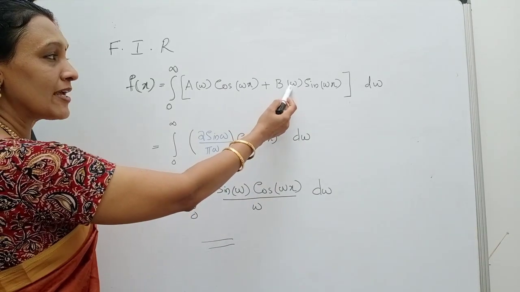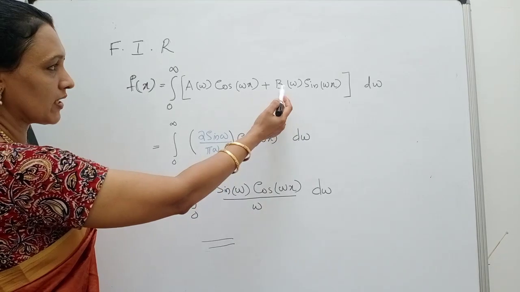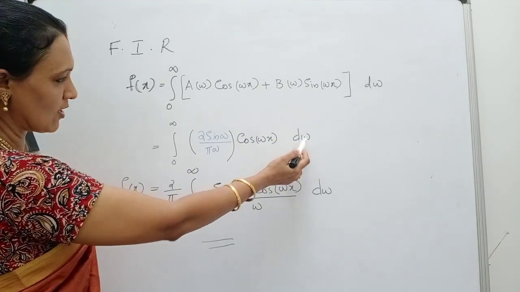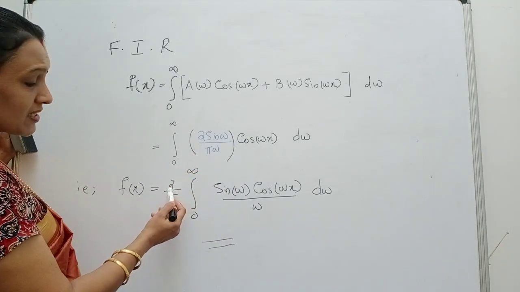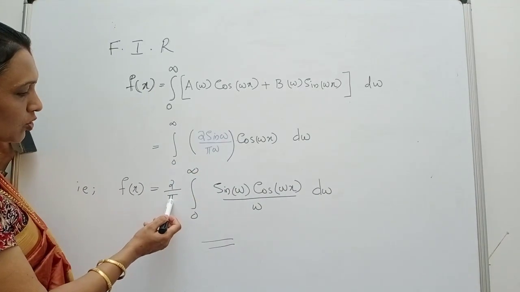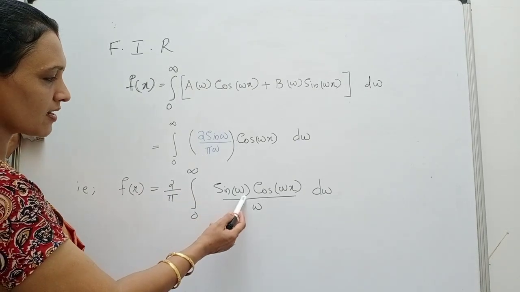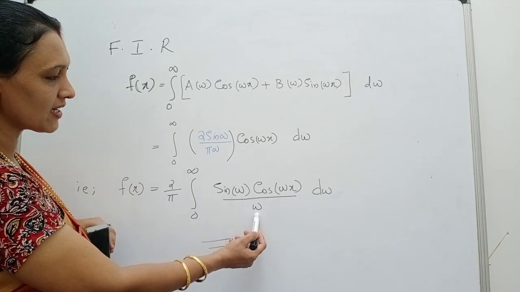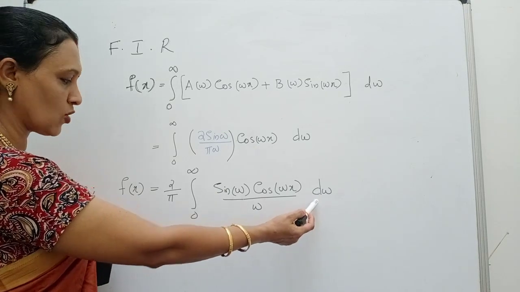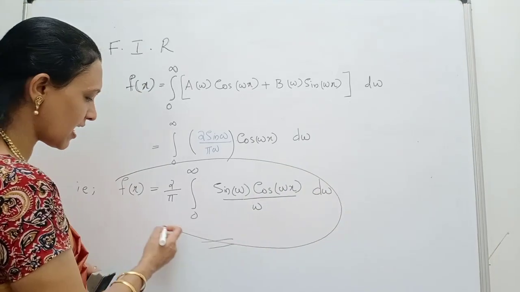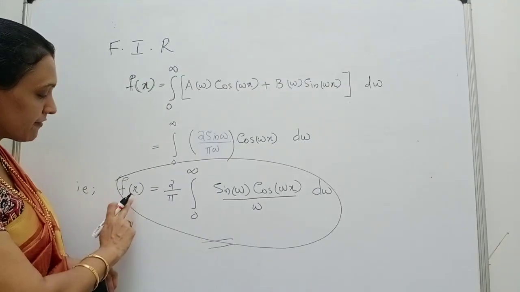And b omega is 0. So 2 by pi can be taken outside. So 2 by pi into the integral from 0 to infinity of sin omega cos omega x divided by omega d omega. This is actually the Fourier integral representation of the function f of x.